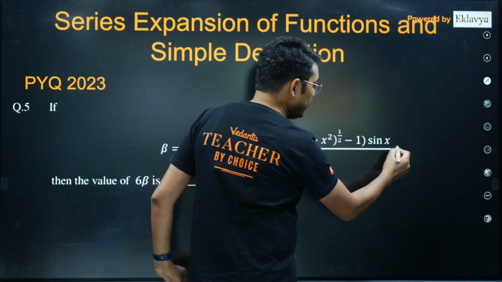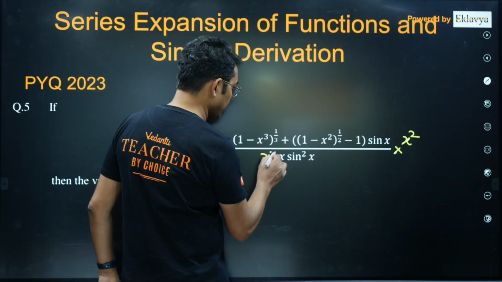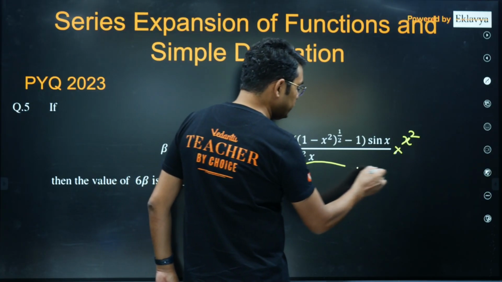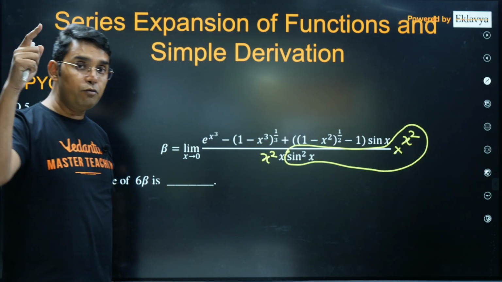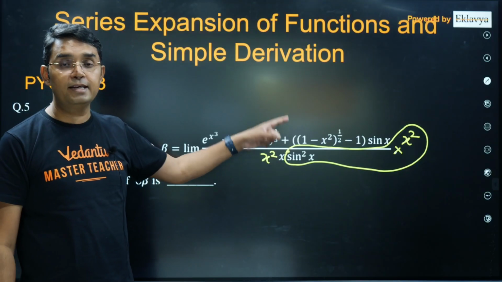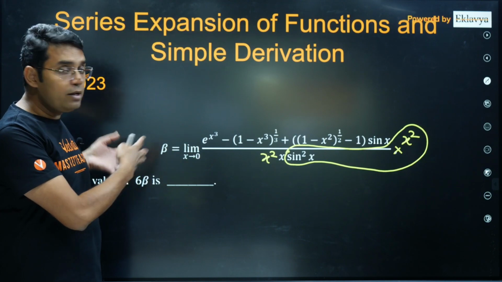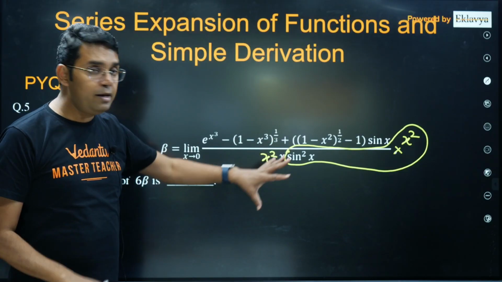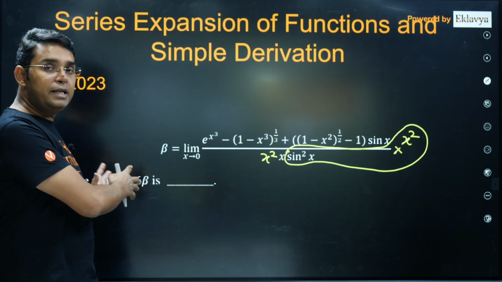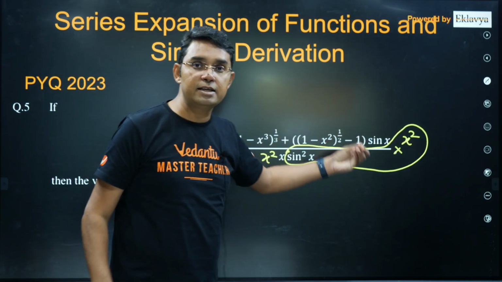In the denominator, I will be writing like this, x square and here x square, and then I will remove this sine square with the help of this x square as 1. Do not wait till the end to write this as 1, because it is eventually going to be 1, and whatever is the limit of the remaining function, whether it is 0 or infinite or finite, 1 multiplied with that thing will not make any difference. So there is no point waiting till the end to write this as 1.